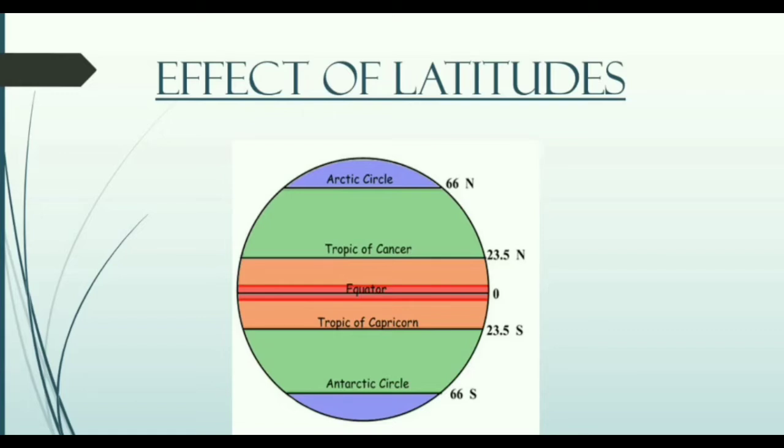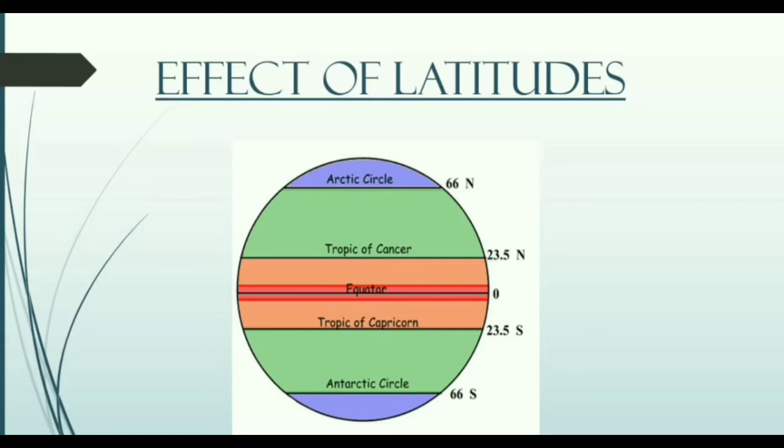So it can be said like this, children. The region which is located near the equator and the region which is far from the equator, the climate of these two places is totally different. If the latitude is close to the equator, the region is warmer, and if it is far from the equator, it is colder.